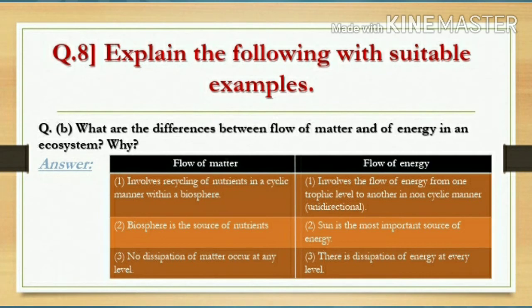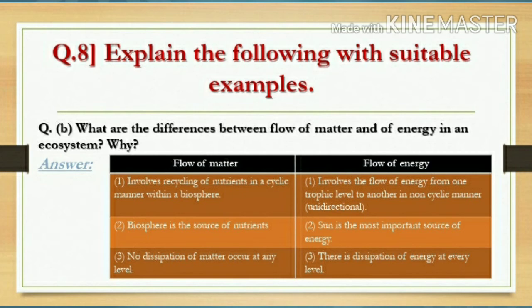Second question. What are the differences between flow of matter and of energy in an ecosystem? There are 2 questions. One more is asked why. Okay. Now, what is this difference? Let us write it in the form of distinguish between flow of matter and flow of energy. Remember, in this ecosystem, during these biogeochemical cycles, matter also flows and energy also flows. But what is the difference between them?